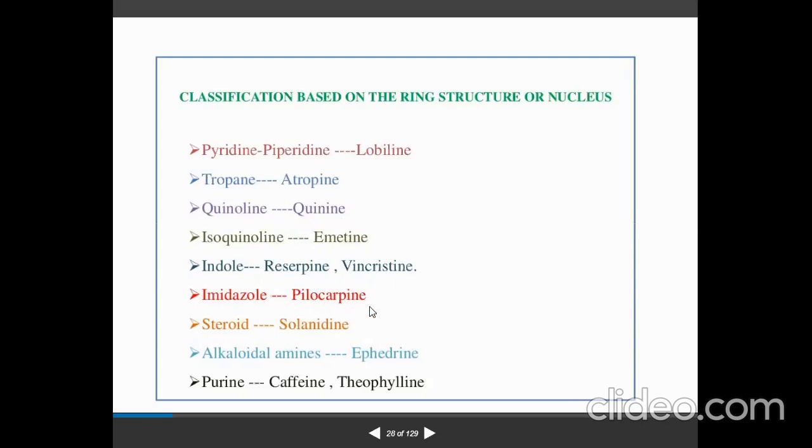Imidazole, pilocarpine. Steroid type, solanidine, from different plants of the Solanaceae family, which produce solanidine. Alkaloidal amines, ephedrine from ephedra stem. Purine type of alkaloids, examples are caffeine and theophylline, right?